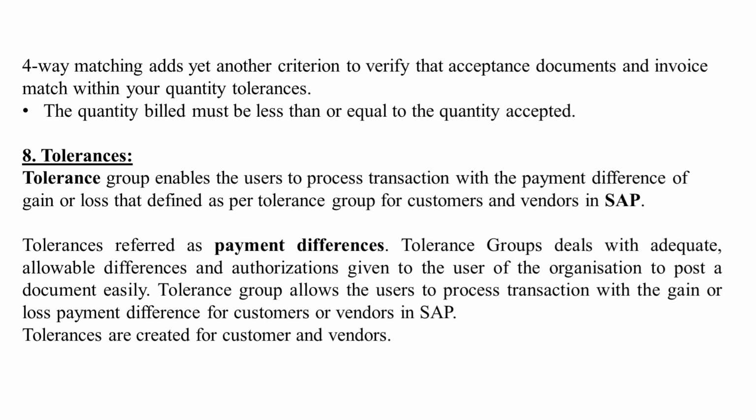Tolerances referred as payment differences. Tolerance group deals with adequate allowable differences and authorizations given to the user of an organization to post a document easily. Tolerance group allow the user to process transaction with a gain or loss payment difference for customers or vendors in SAP. Tolerances are not only created for vendors but also for customers.